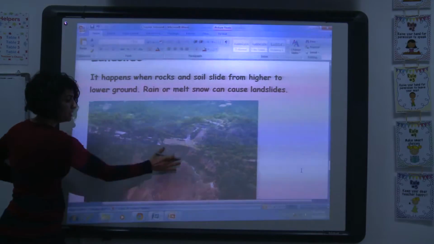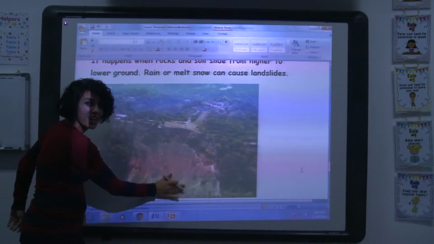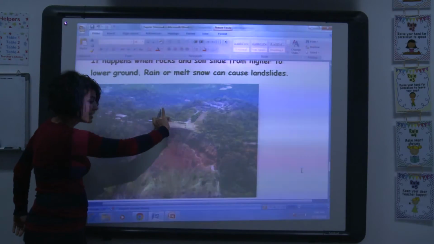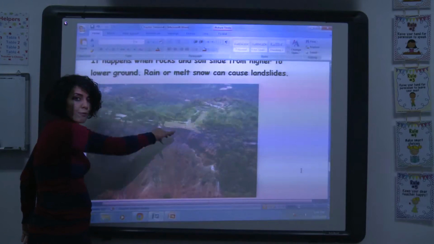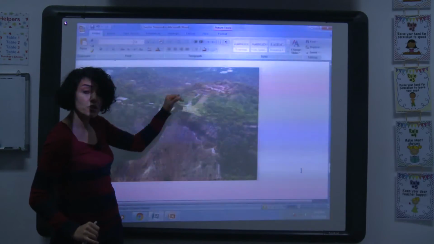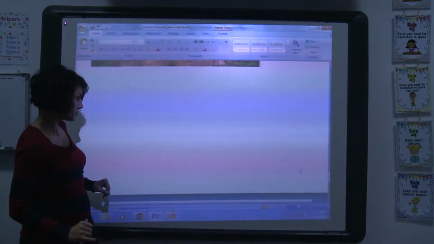Look at this example. This is a landslide. Here, the soil and the rocks slide or move from higher to lower, as you can see here in the picture.